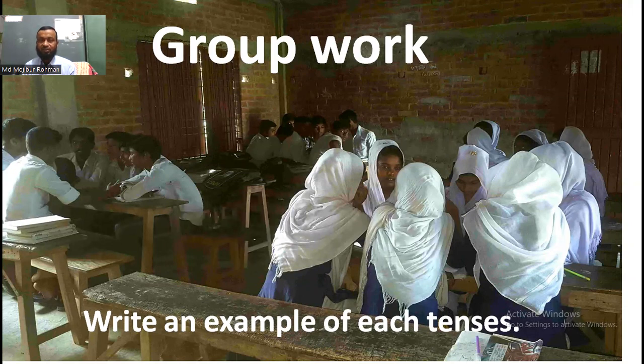All these tenses, you have to give an example of each. That means you have to write 12 sentences by using 12 tenses. Can you write? I think you will be able to write the 12 sentences.